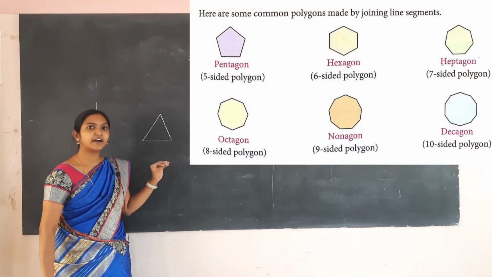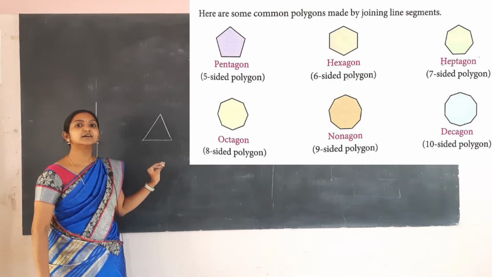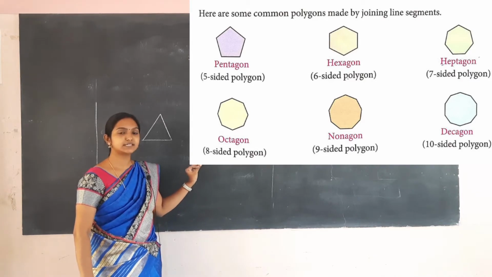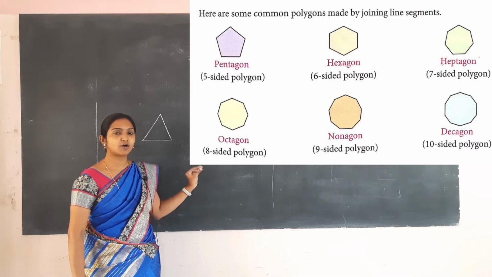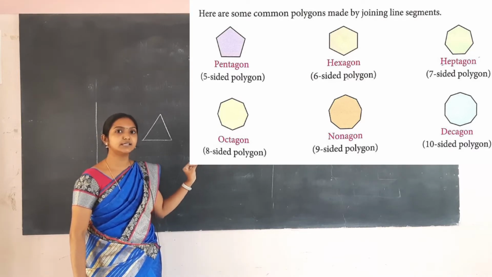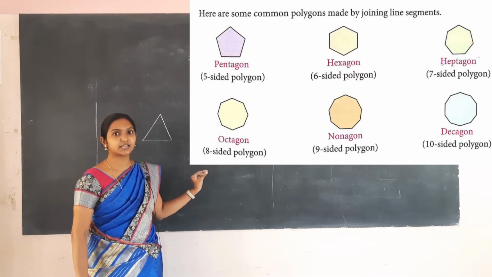When we have five sides, we call it as pentagon. When we have 6 sides, we call it as hexagon. When we have 7 sides, we call it as heptagon. When we have 8 sides, we call it as octagon. When we have 9 sides, we call it as nonagon. And when we have 10 sides, we call it as decagon.